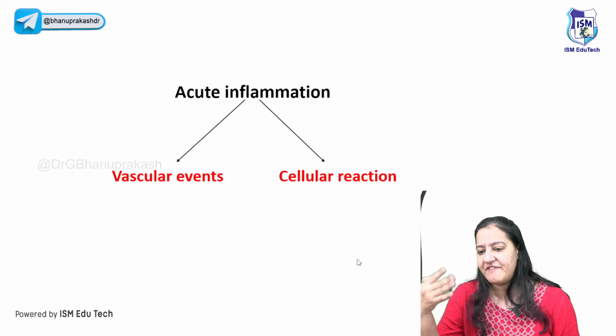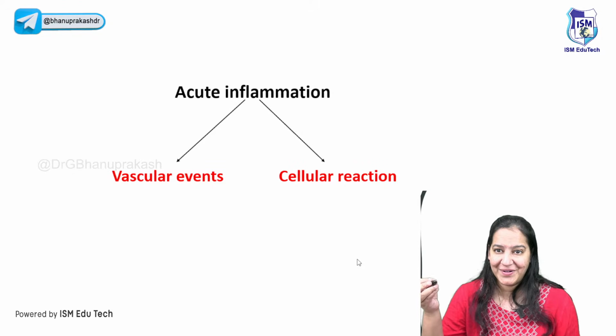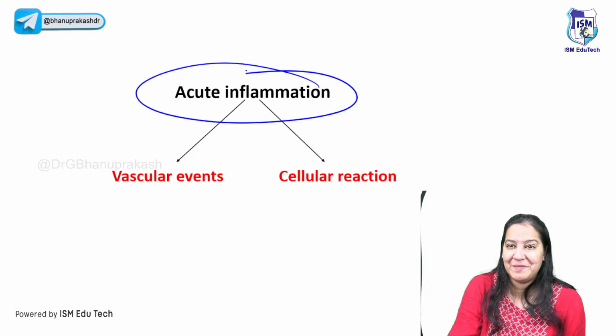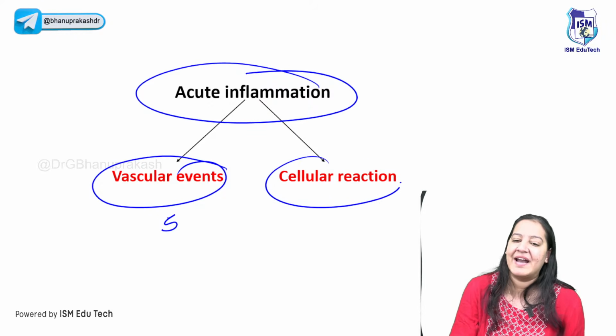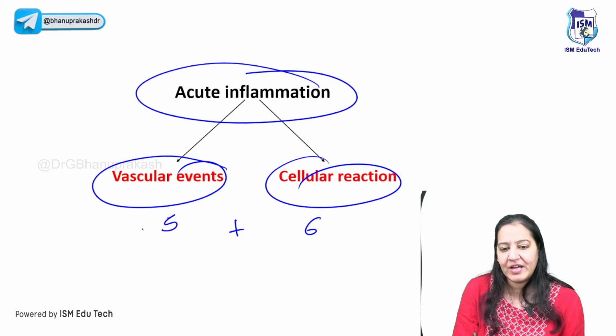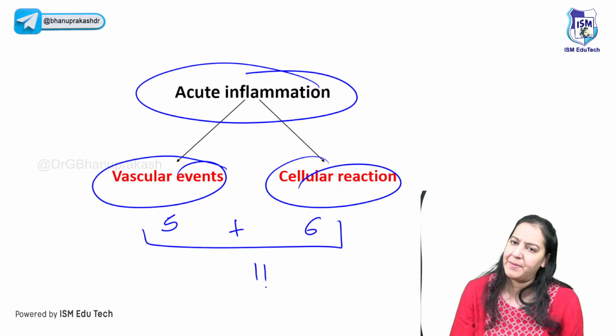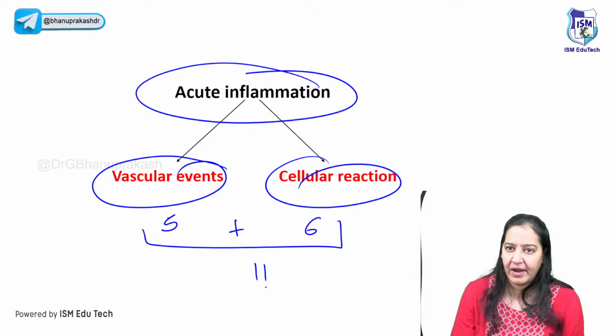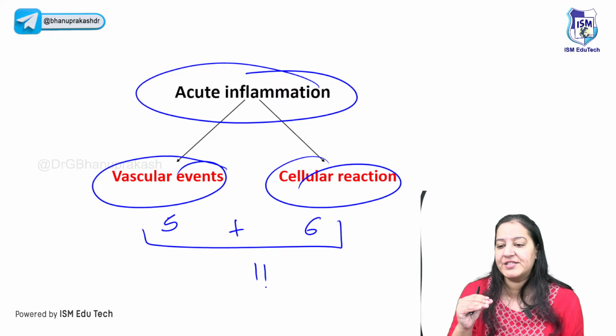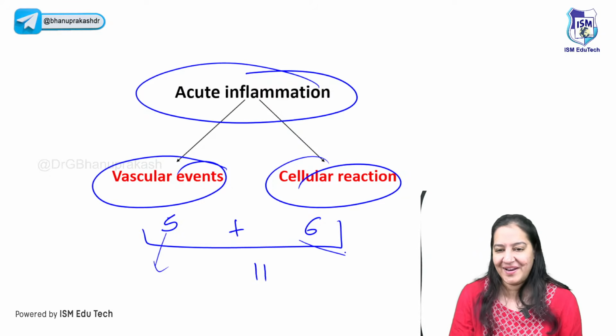Now let me start the events of the acute inflammation. Can I start? The acute inflammation has 2 types of events. There are 5 vascular and 6 cellular events. So total 11 events I'm going to teach you. You get multiple MCQs from these 11 events, right? So you must know the 11 events of acute inflammation. How does it occur? The 5 vascular and 6 cellular.